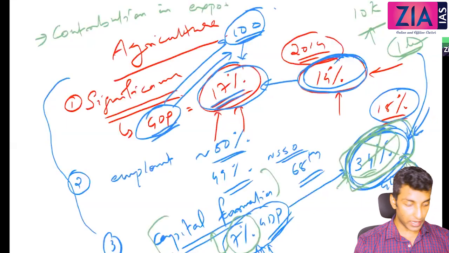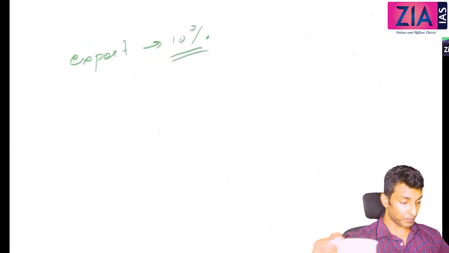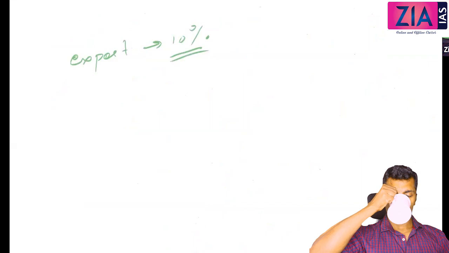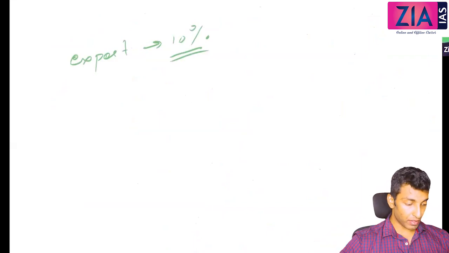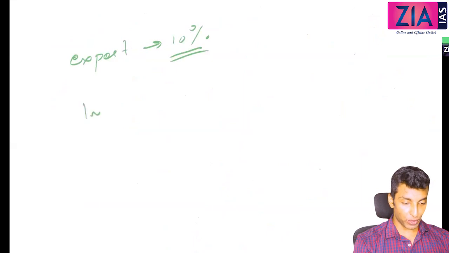Now next point. Next you write contribution in export. That is 10% of total export. Similarly, contribution in import also.